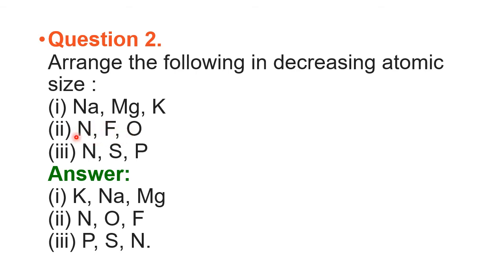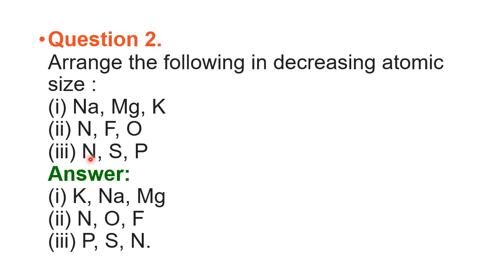When you move from left to right, atomic size decreases. Nitrogen is to the extreme left, therefore it has the largest size. The 15th group is nitrogen, then the 16th is oxygen, then the 17th is fluorine. So nitrogen is biggest, next comes oxygen, and the smallest is fluorine among this combination.